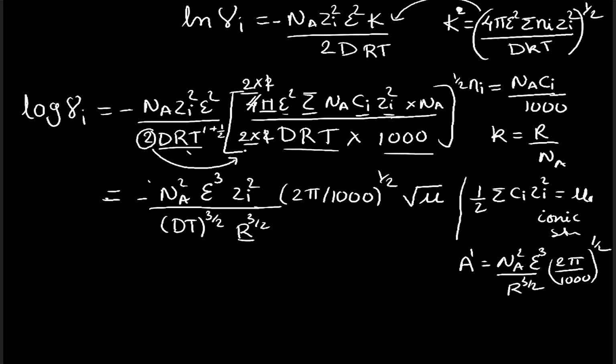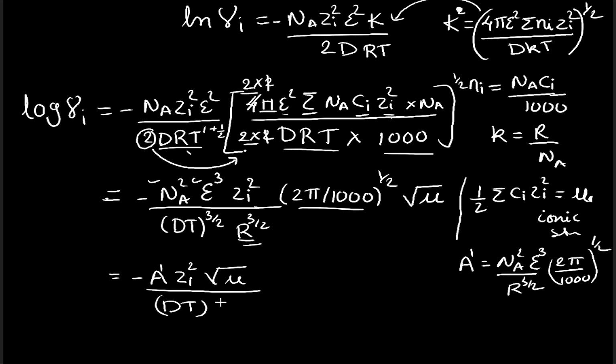So this term, this term, this term and this term, so that we are taking it as a dash. So we will have minus a dash, we are left with zi square under root mu by dt raised to 3 by 2. So this is our expression after substituting the terms.